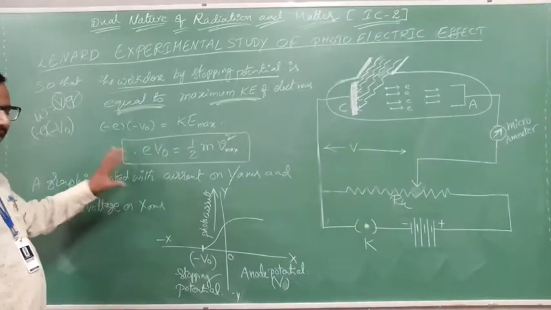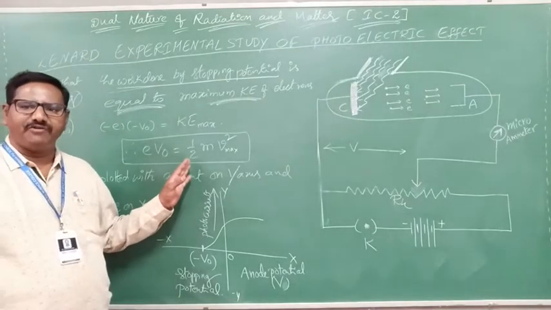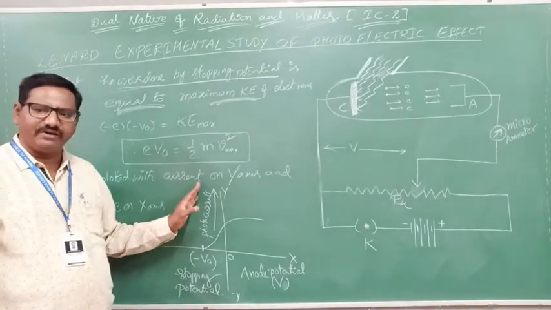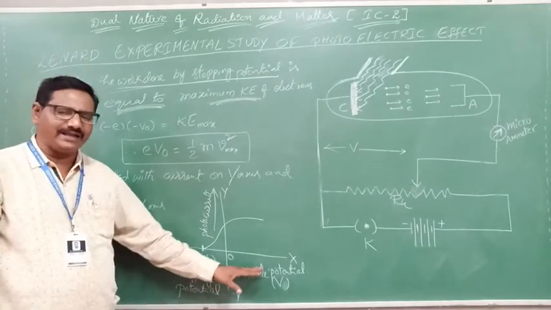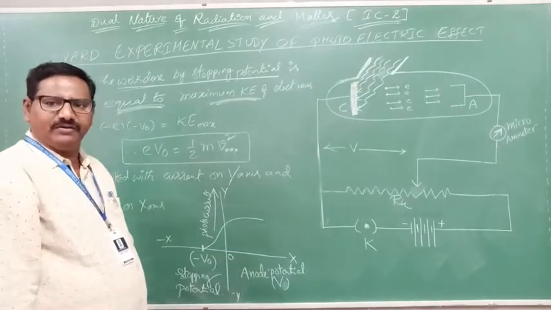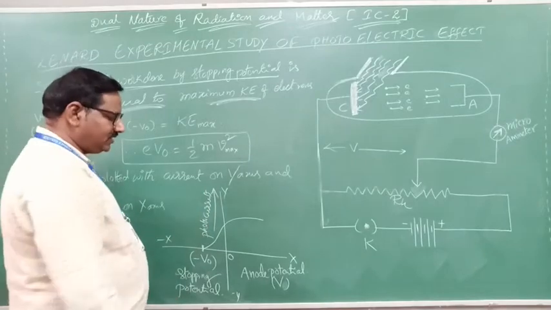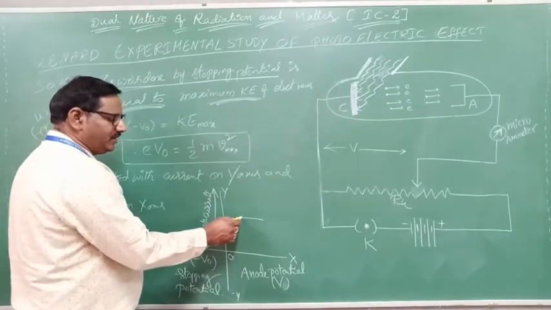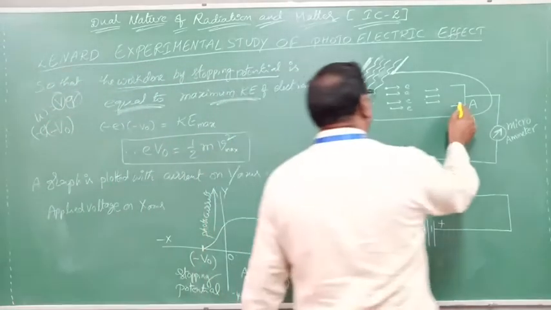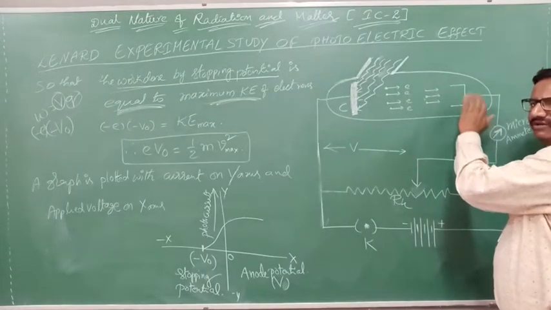Suppose you draw one graph for it. How can you plot the graph? Along the y-axis you take photocurrent, and along the x-axis you take anode potential. First it is positive, slowly we will decrease the positive potential. Then the electrons received will also become less. So slowly the electrons received by the anode will become less.